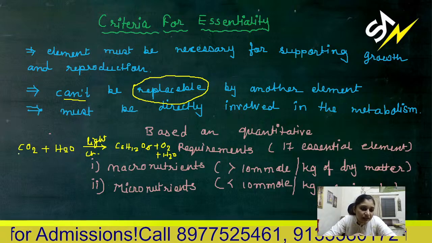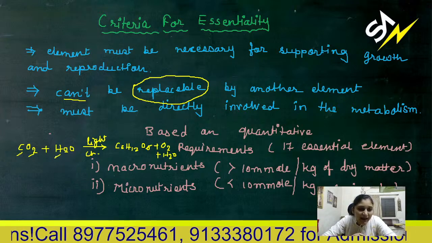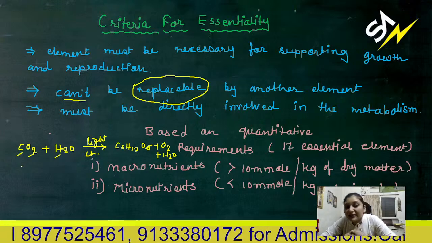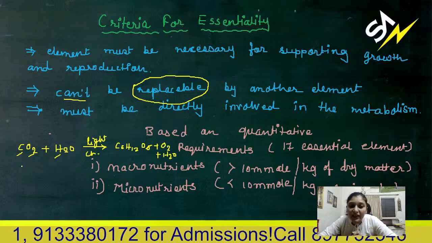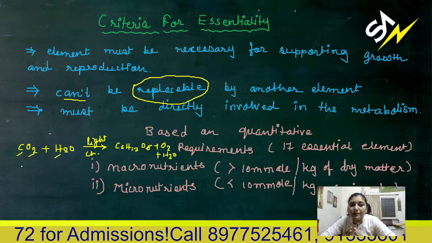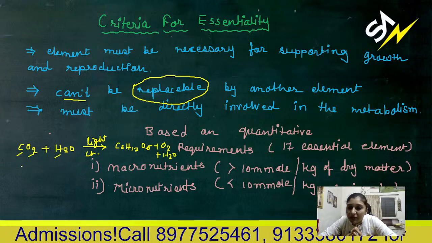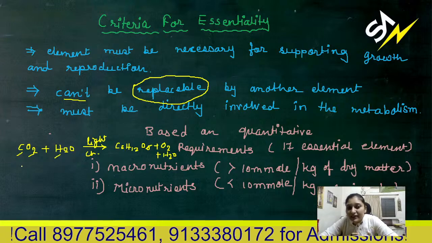So in this, carbon dioxide, carbon, oxygen and hydrogen, three elements are directly involved. You can say that these three are directly involved in photosynthesis. So you cannot replace these directly involved elements with any other, and they are directly involved in this metabolic activity.